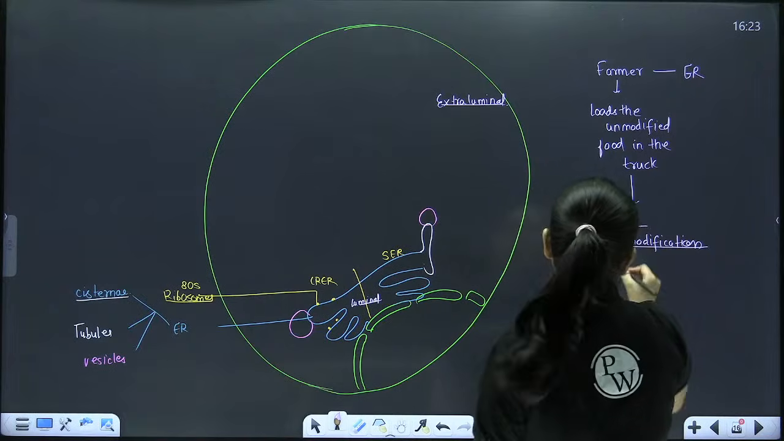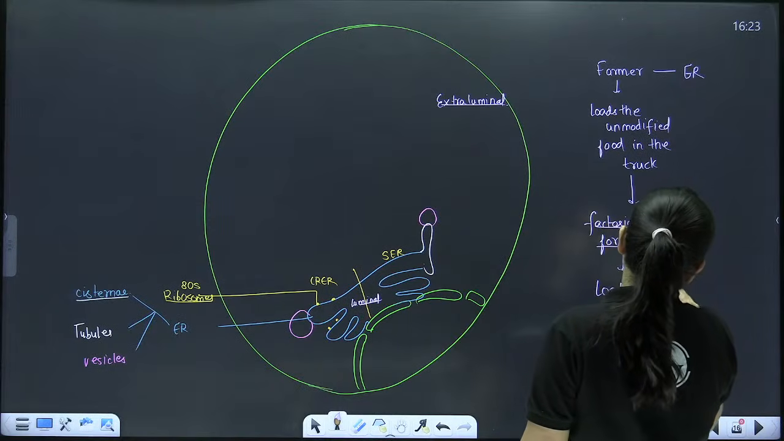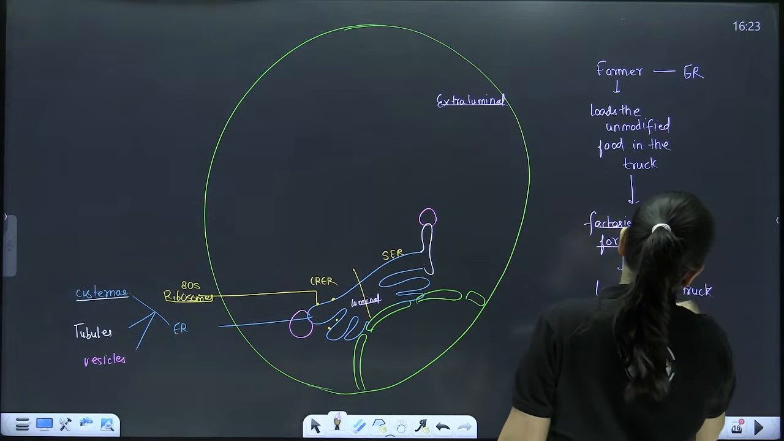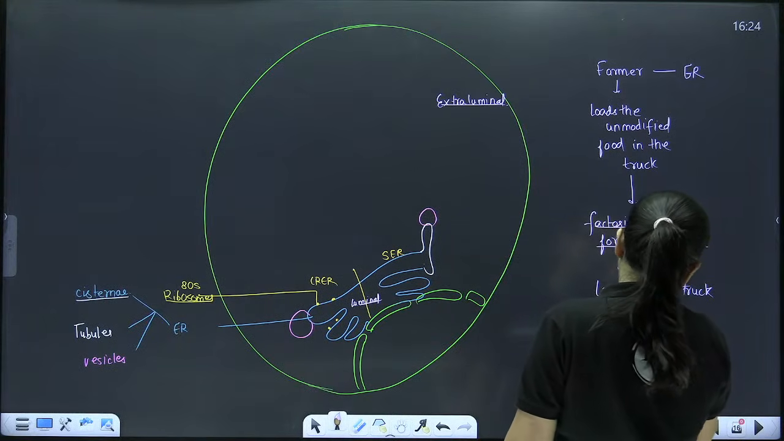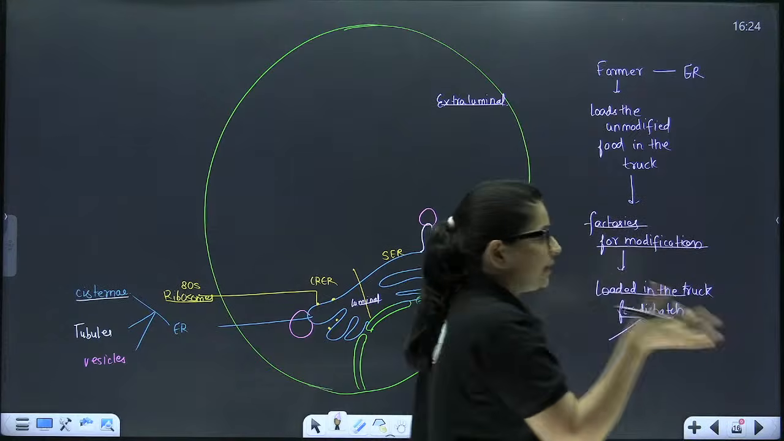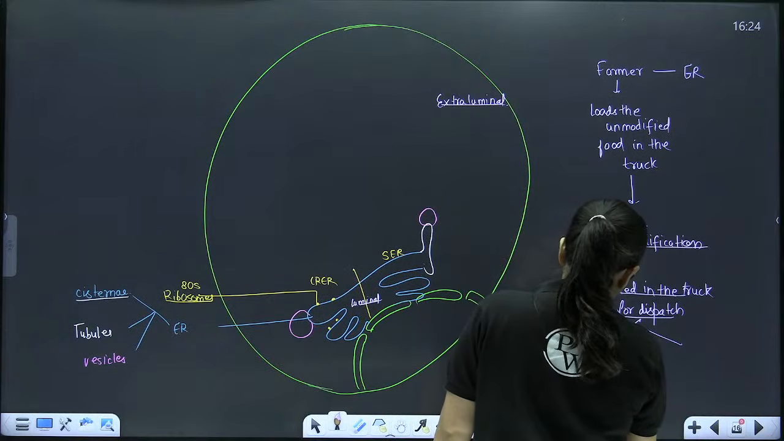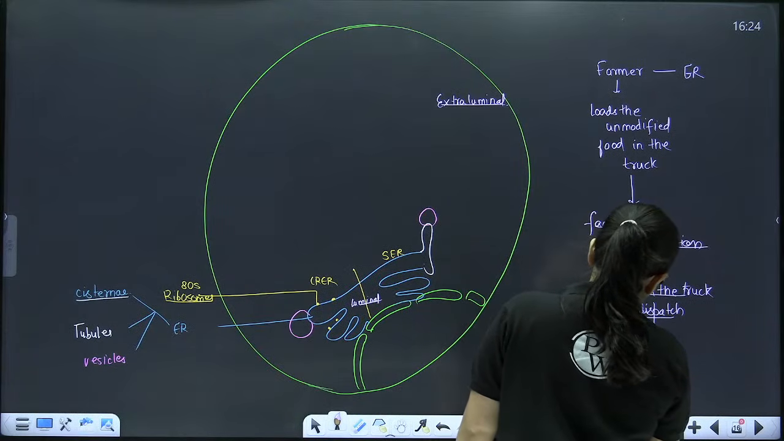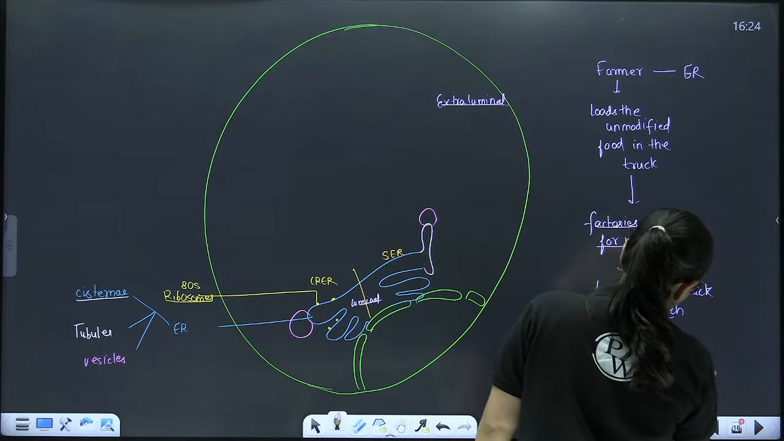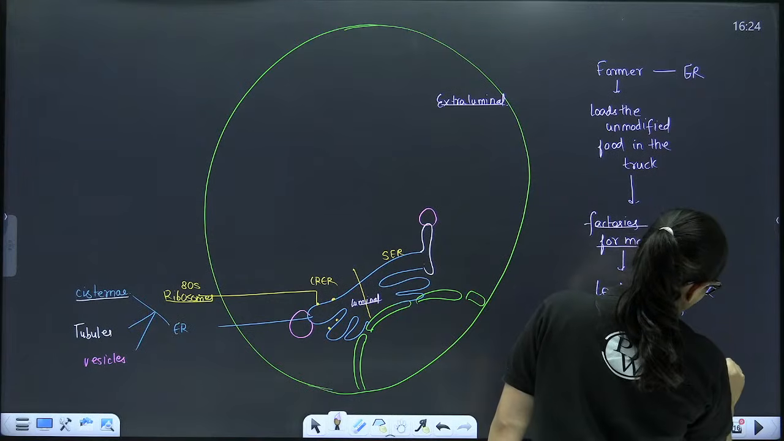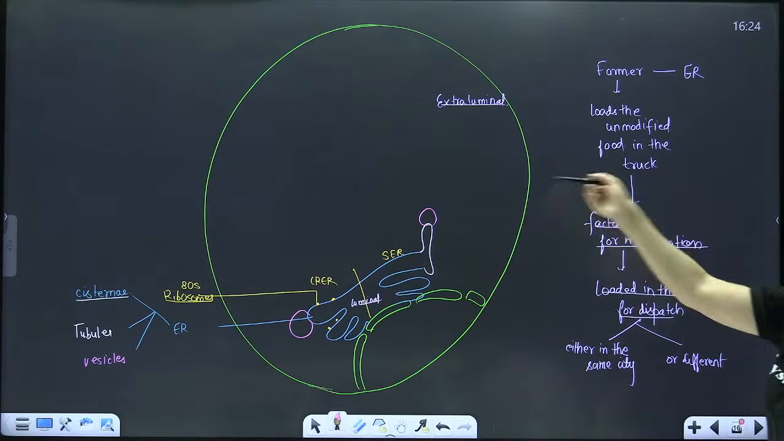Then finally what happens? They are again loaded in the truck for dispatch, है ना. Either in the same city or a different city, depending upon where that product is required, भाई जैसी जरूरत होगी. So now let's compare this whole algorithm with our own algorithm.